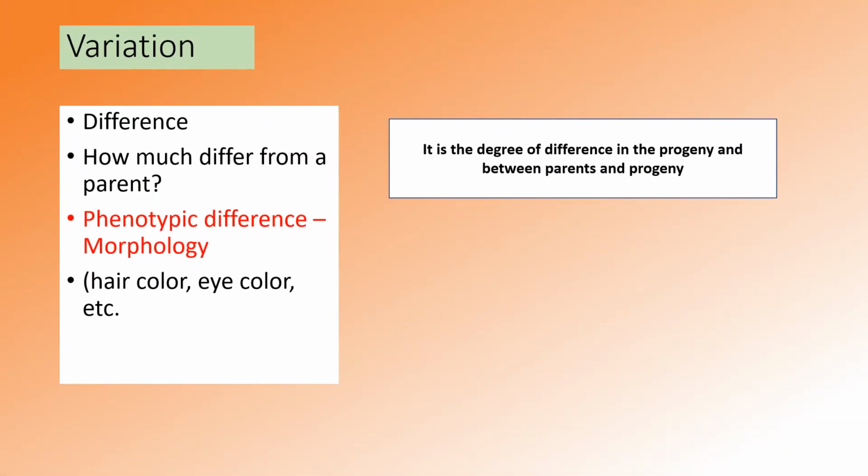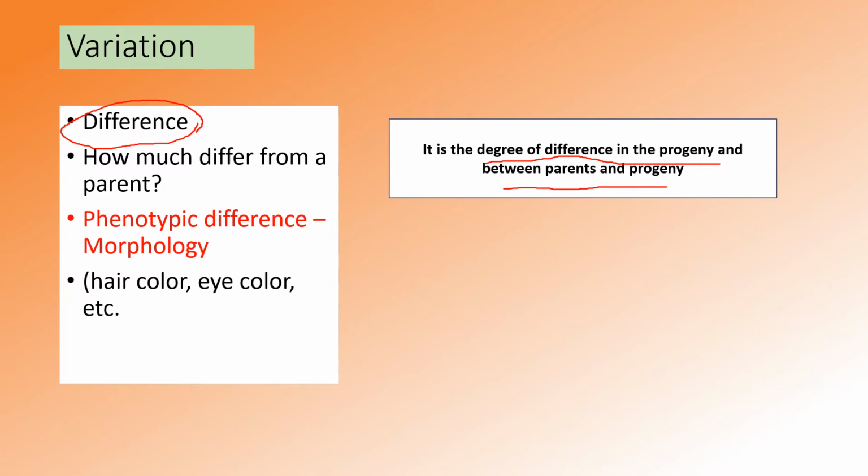Variation. What is variation? Variation means, in one word, we can define it as the difference. We can define variation as the degree of difference. It's the degree of difference between the parents and the progeny.